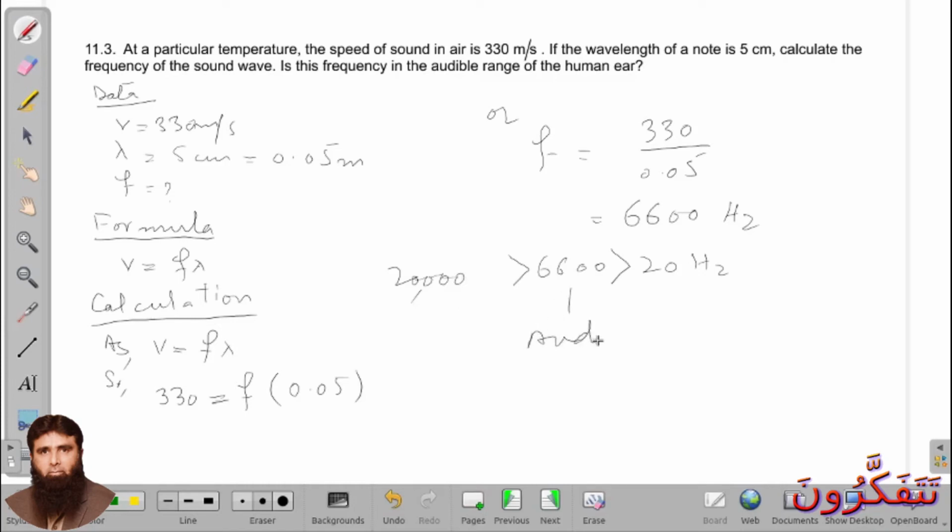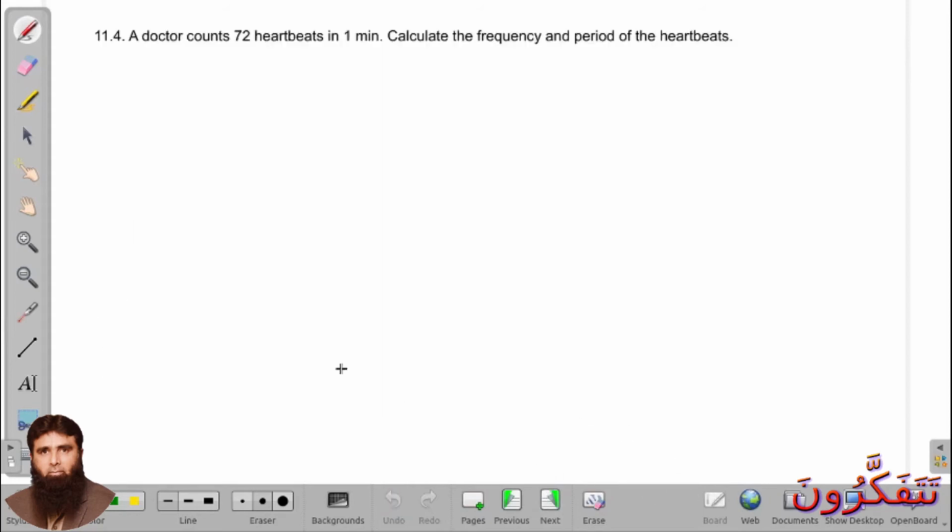Now 11.4. A doctor counts 72 heartbeats in 1 minute. Calculate the frequency and time period of the heartbeat. So first of all we have to write the data.